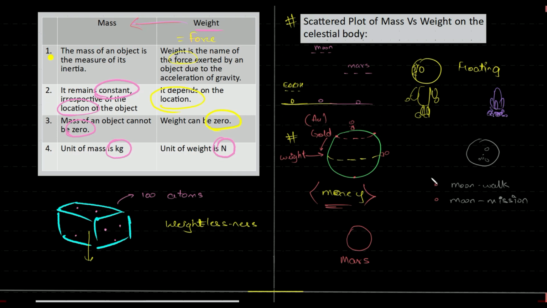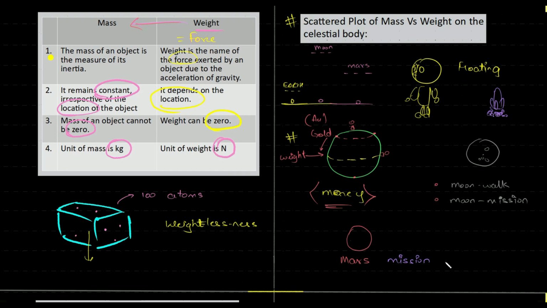You have to web search all this, research about all this. So technically, when we end up going to Mars, how will we come back? In the sense, if someone wants to come back, how will they come back? What should be the fuel used? How much energy should it have? How much push should it have? All of this you can research. Mars mission, you can web search all of this and see how the idea of weight, and that it is not constant, is used, and how humans are able to send themselves, come back, and so on. Okay guys, so you can learn about all of this.